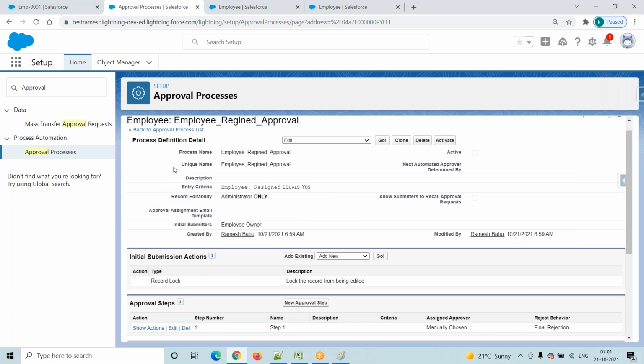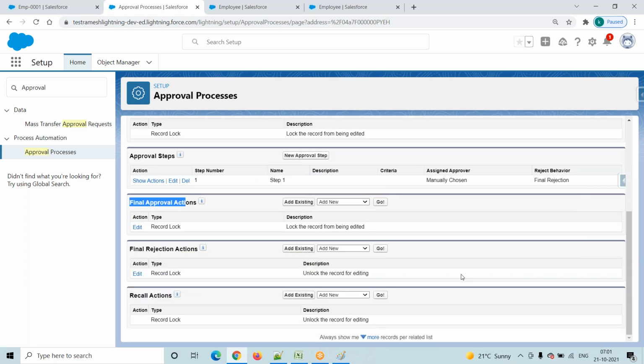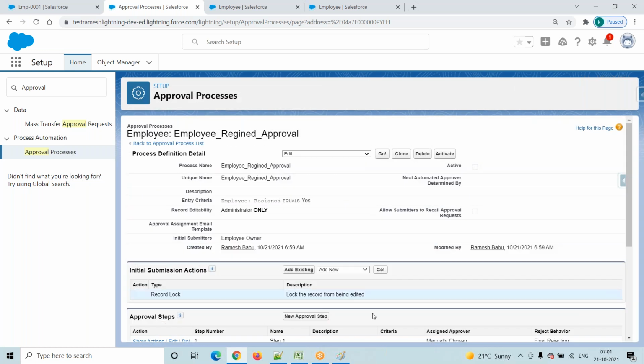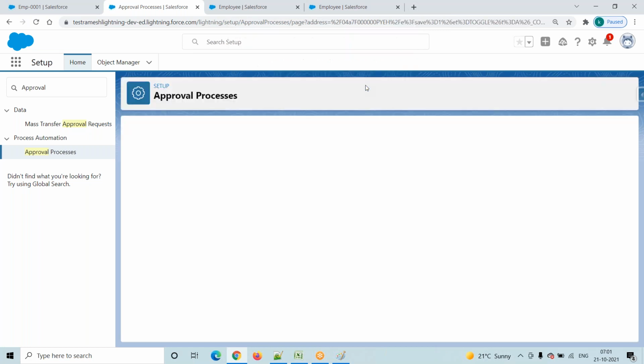Observe this one. We created one approval process, then it redirects to this detail page. In this detail page we have these options: initial submission actions, approval steps, final approval actions, final rejection and recall actions. We will discuss each and everything. Now I am activating this. Click on activate.